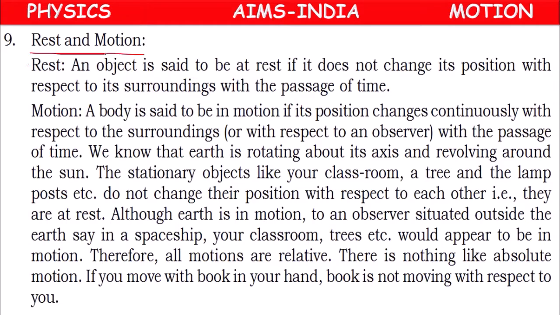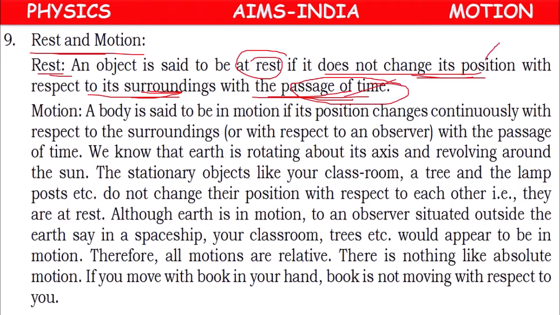So here, rest and motion. Rest means the object does not change its position with respect to surroundings with the passage of time. Time is changing, but position is not changing. Motion means position changes continuously with respect to surroundings or with respect to the observer with the passage of time. So this is about rest and motion.